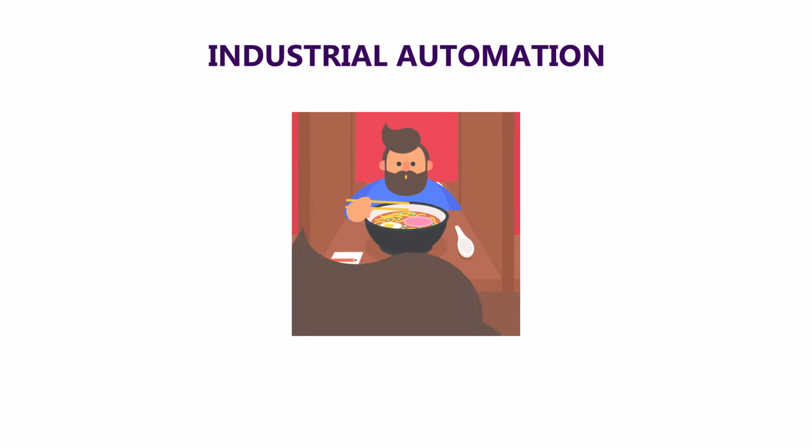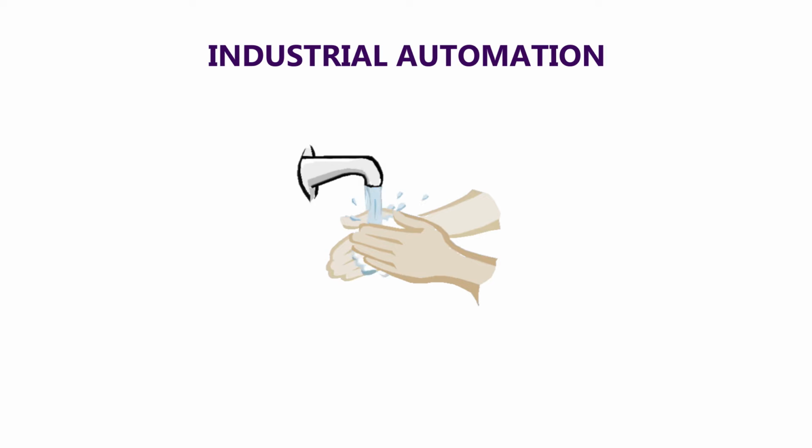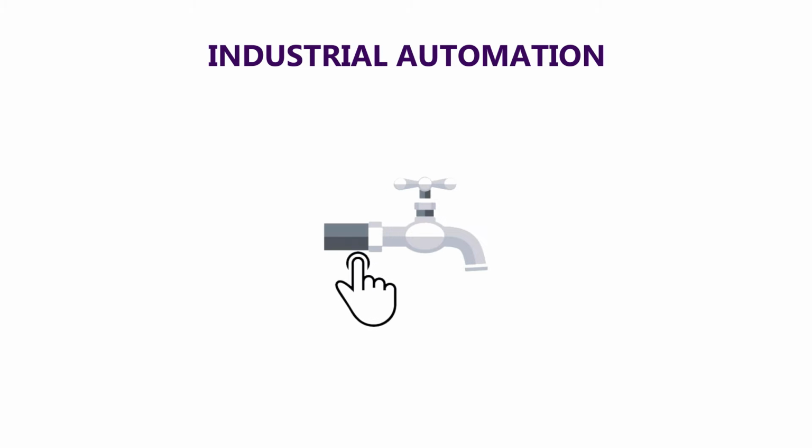I need to wash my hands after the food. I go to the wash area, open the tap and wash my hands manually. Now let us install a sensor into the tap, and water comes and washes my hands without any manual control.